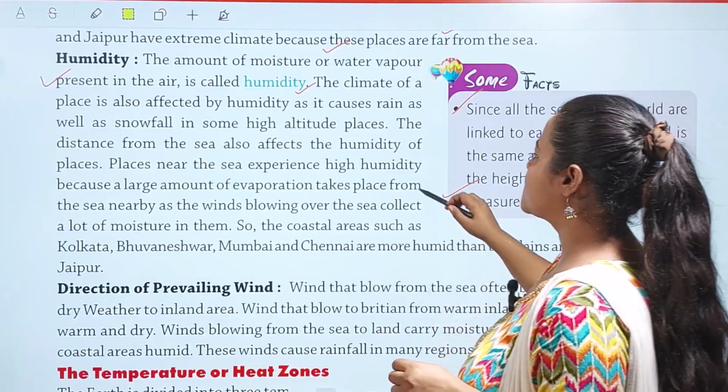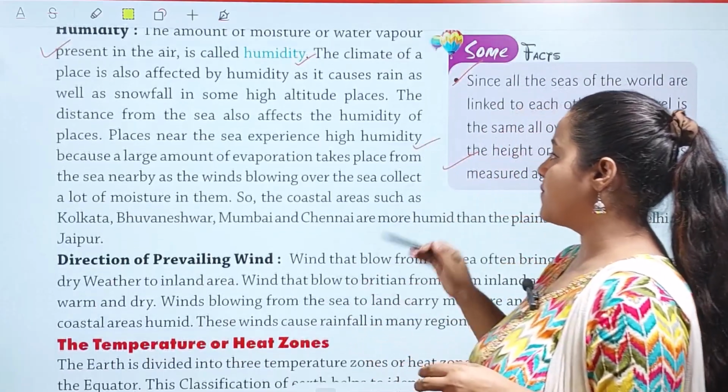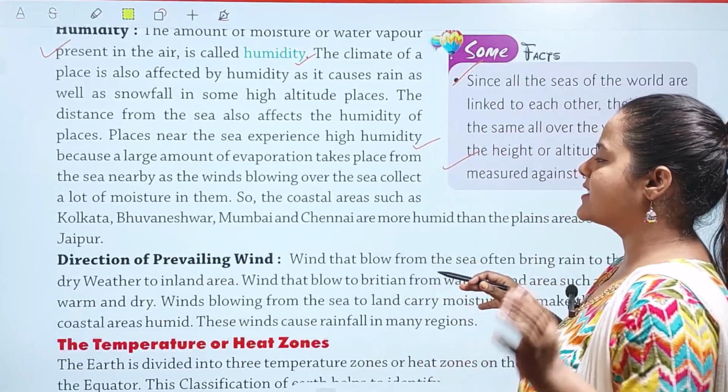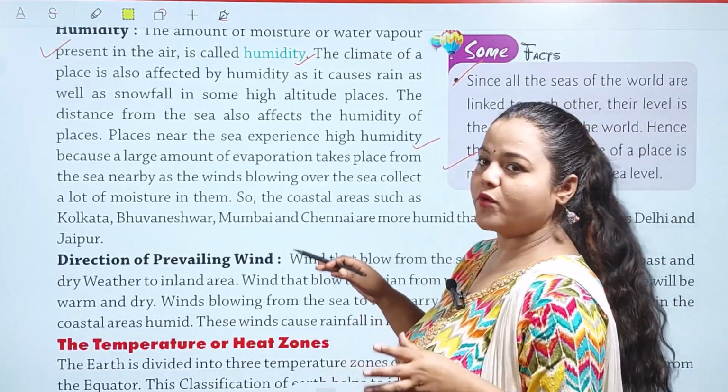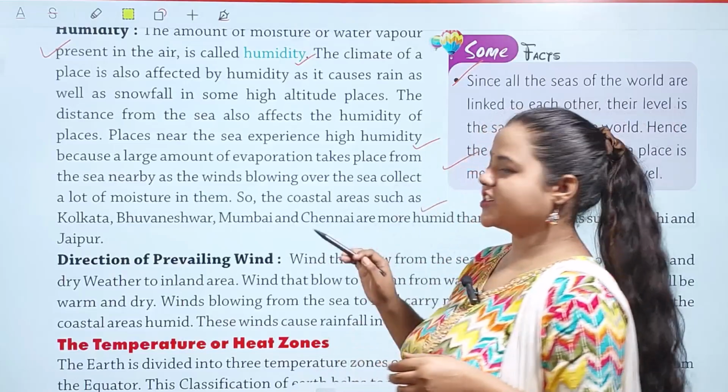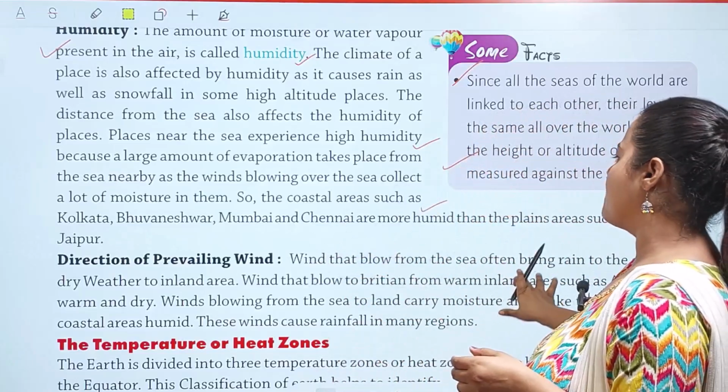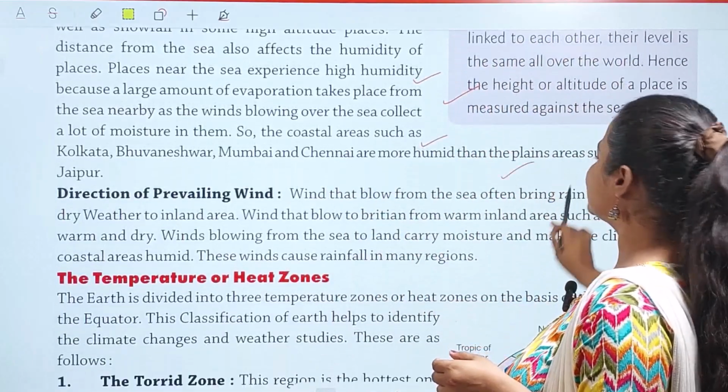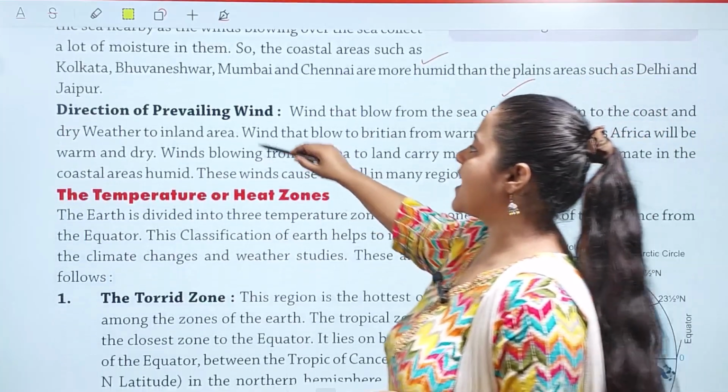Places near the sea experience high humidity because a large amount of evaporation takes place from the nearby sea, as the wind blowing over the sea collects a lot of moisture. So coastal areas such as Kolkata, Bhubaneswar, Mumbai and Chennai are more humid than plains areas such as Delhi and Jaipur. Next, we have direction of prevailing wind.